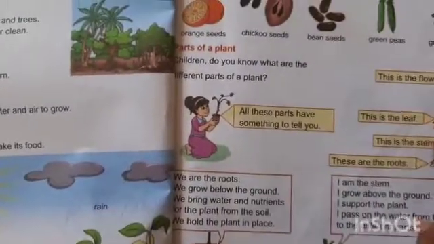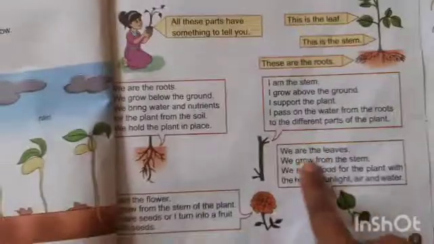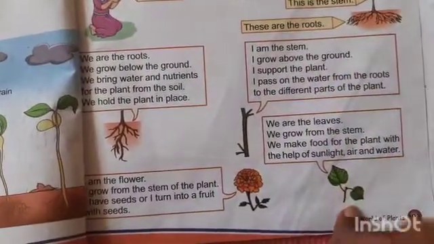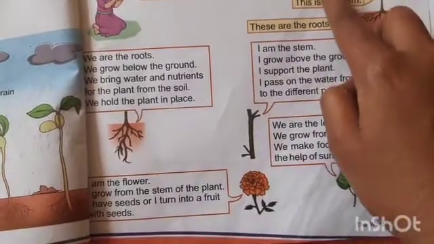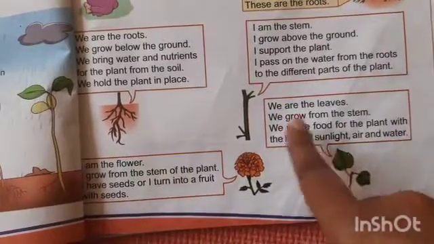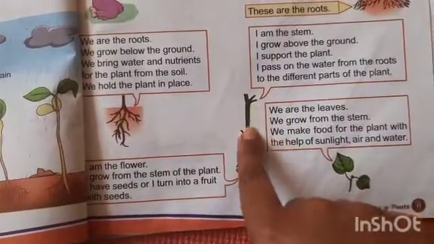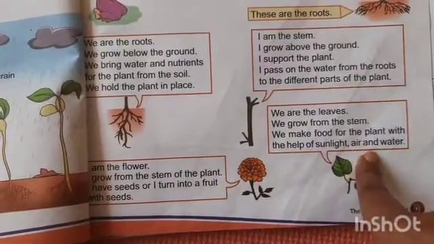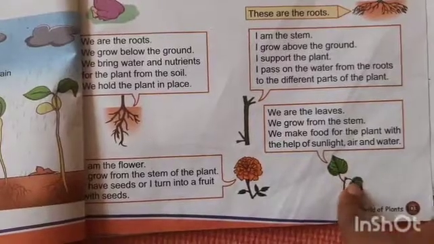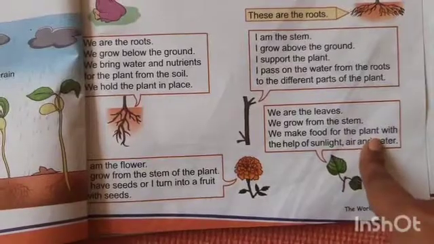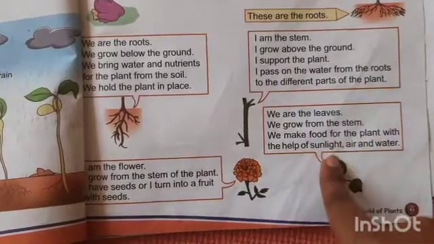So next one is leaf. We are the leaves. This is leaf. These are leaves. The singular word is leaf and the plural word is leaves. We grow from the stem. Leaves also grow from the stem. We make food for the plants with the help of sunlight, air and water. Leaves produce what? They make food for the plants with the help of what? Sunlight, air and water.